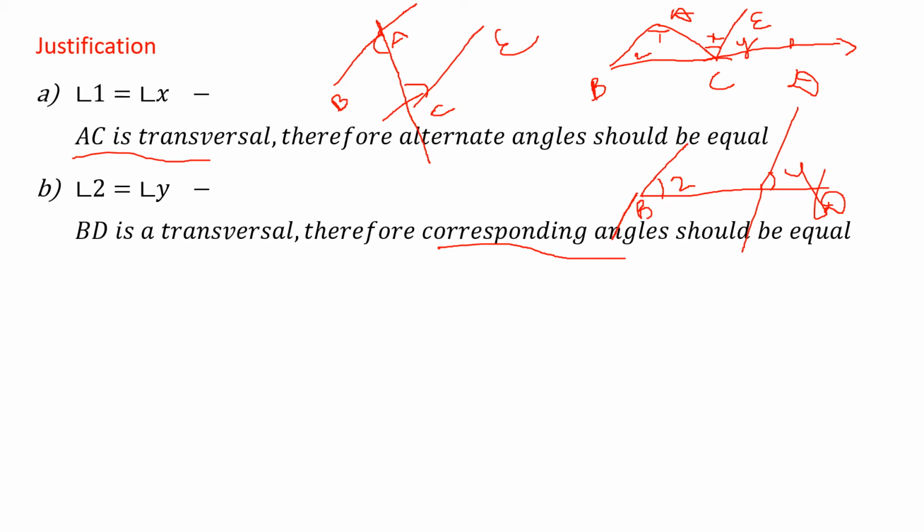Therefore, the first one, AC is a transversal, and the angles formed are alternate angles, right? They are forming on opposite sides. Can you see here, this is angle 1 and this is angle X. Here this is corresponding angles. Here BD is a transversal and these two angles are formed here on the straight line, right? So this is corresponding angles. So you know that alternate angles are equal, corresponding angles are equal.